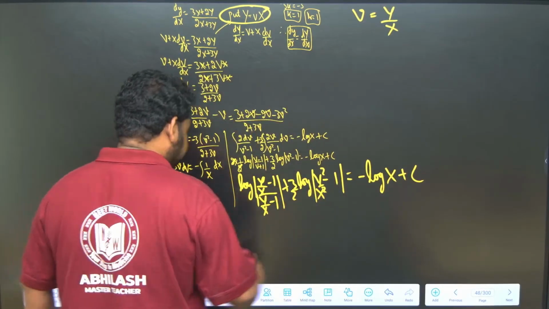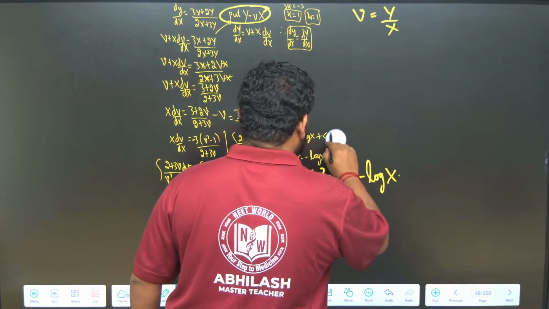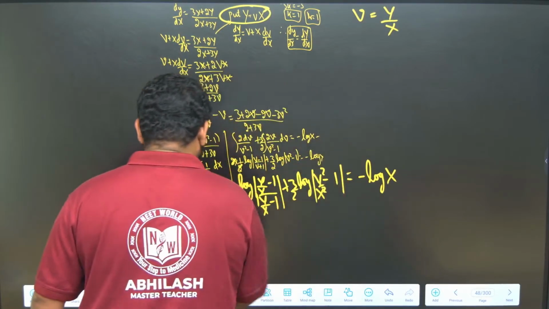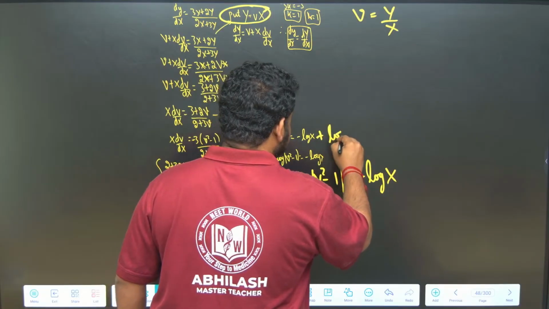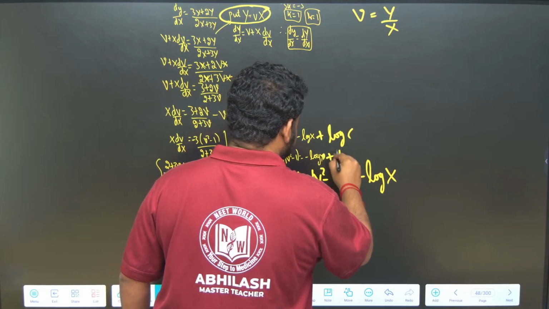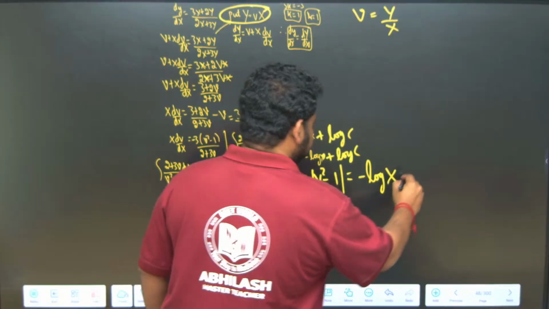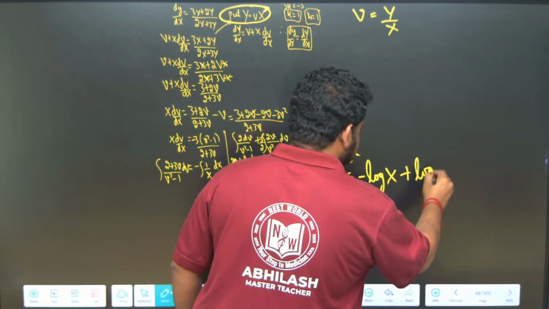Everywhere log is there, no? So, let me put the constant also as log c. Here also let me put the constant as log c. That makes it easy for us. So, this will be log c, and this will also be log c. Got it? This is what I have.